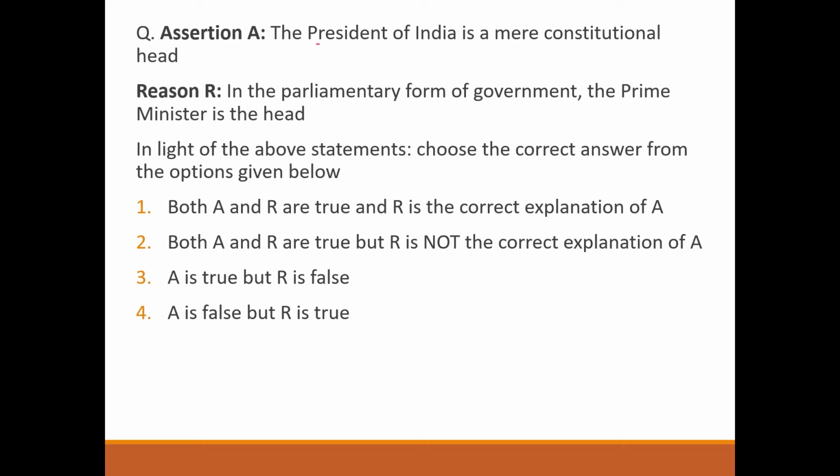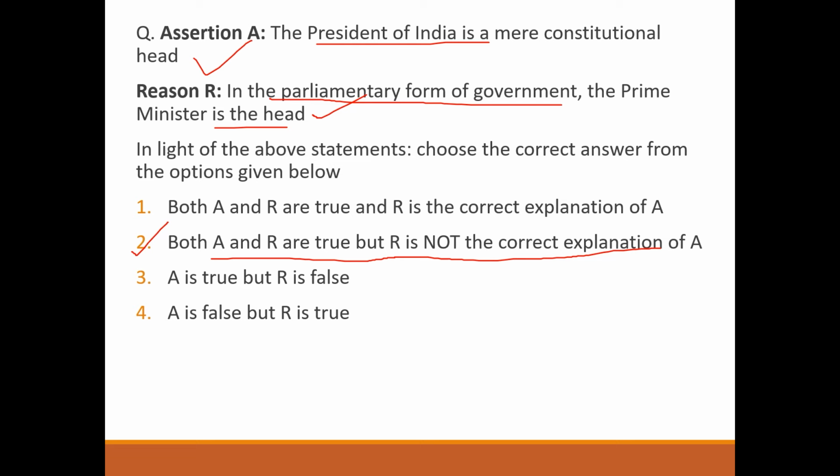Next question. Assertion. The President of India is a mere constitutional head. Correct. In the parliamentary form of government, the Prime Minister is the head. Correct. Both the statements are correct, but इनके बीच में कोई relation नहीं है. So option will be second. Both A and R are true, but R is not the correct explanation of A.